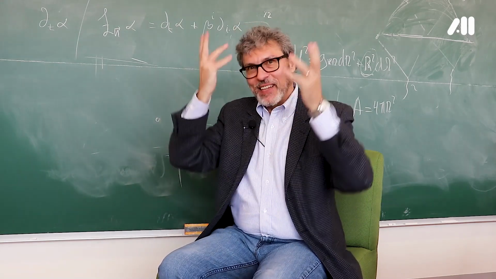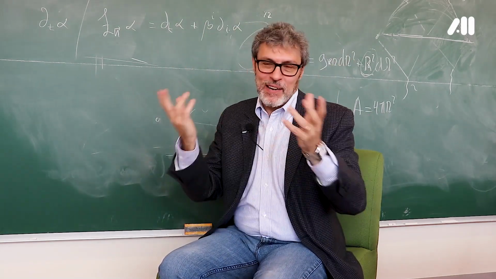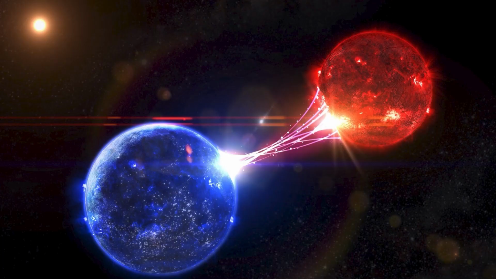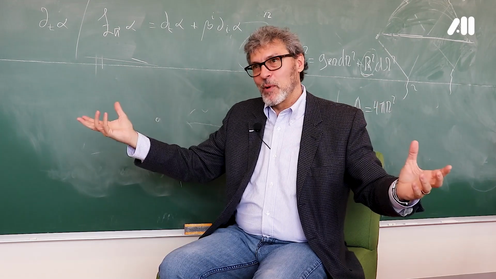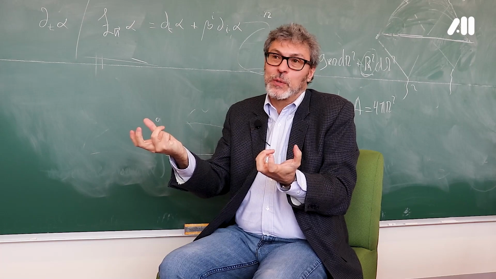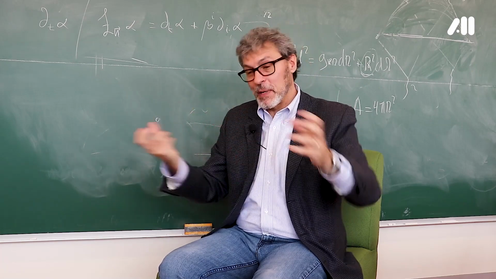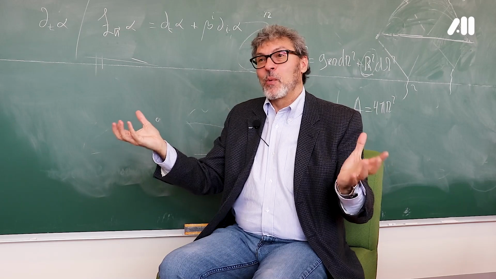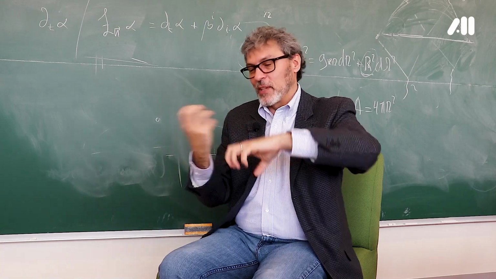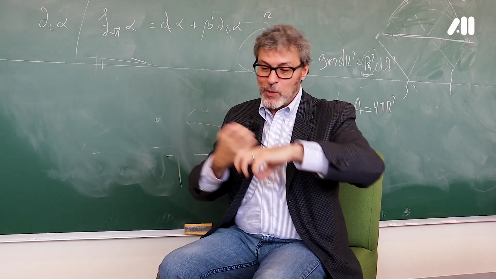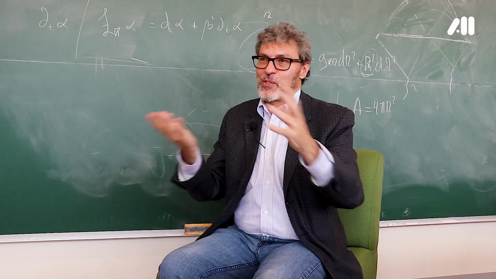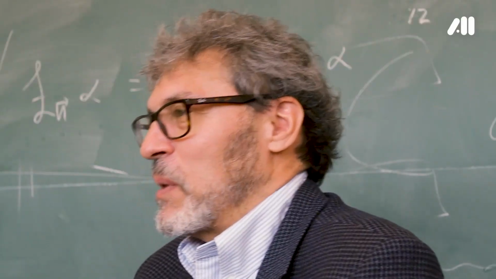2/3 of the stars in our galaxy, for example, or in any galaxy, live in pairs. They are binary systems where one star orbits the other. If these are very large stars, at the end of their life, they explode in supernovas, but a remnant remains, which is the black hole. So you end up with two black holes orbiting around each other. Also, due to the supernova explosion, there was a lot of friction, and that brings them closer. Also, they end up very close, orbiting each other very quickly, losing energy precisely by emitting gravitational waves. And after many millions of years, they collide.